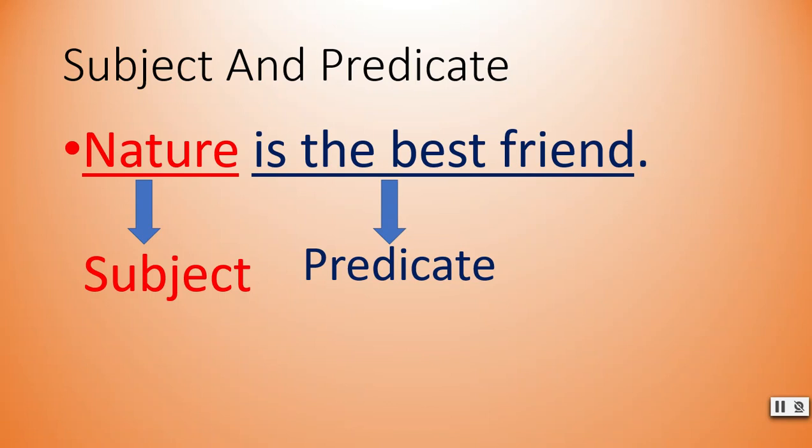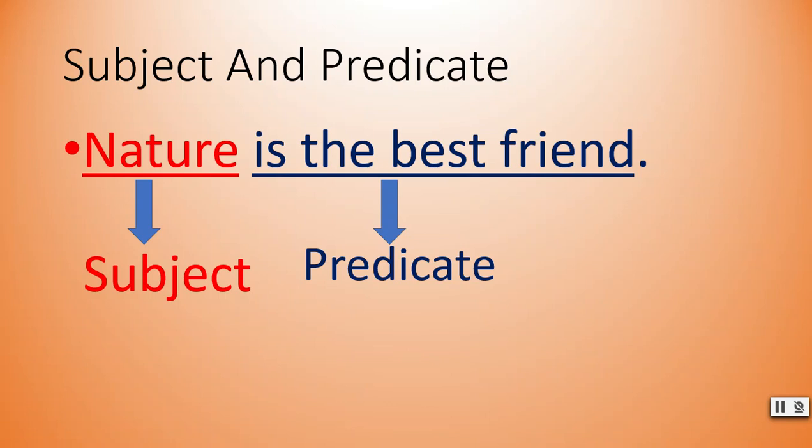Now, this picture tells you something more about subject and predicate. For your better understanding, see, in red ink, the word nature, and in blue ink is the best friend. Nature is the subject and the remaining part of the sentence is the predicate.